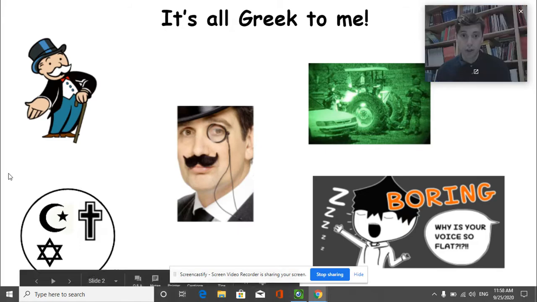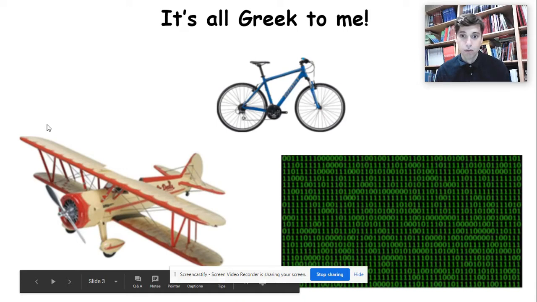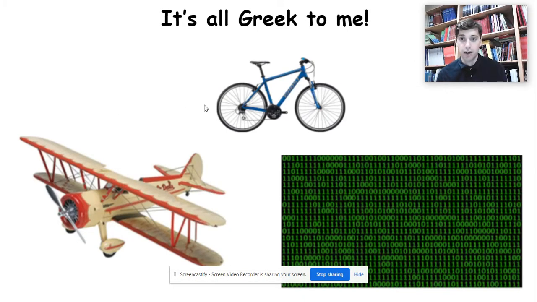If we move along in our presentation, I've got 3 more pictures. Again, you might have an easier time identifying these. I've got a bicycle. I've got some computer code, and if you can see on your screen, it's only zeros and ones, which we call binary. And then here's an airplane. It's a type of older airplane, and we call it a biplane. So you have a biplane, bicycle, and binary.